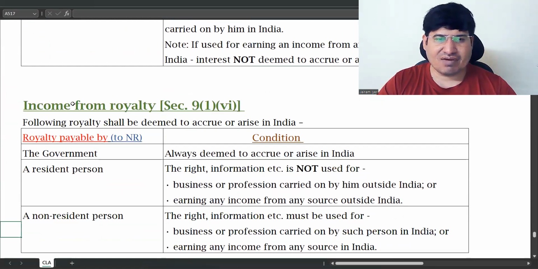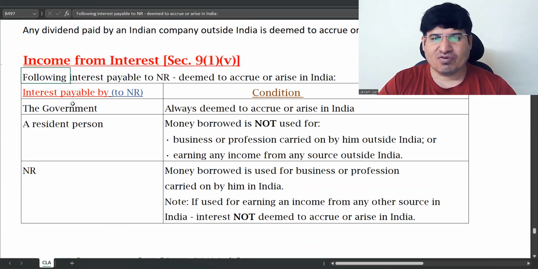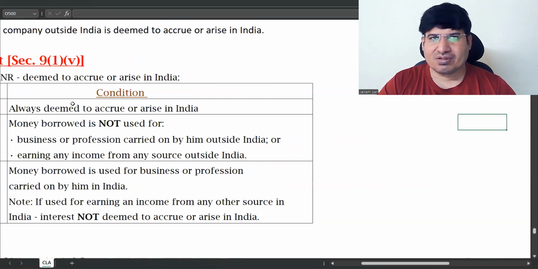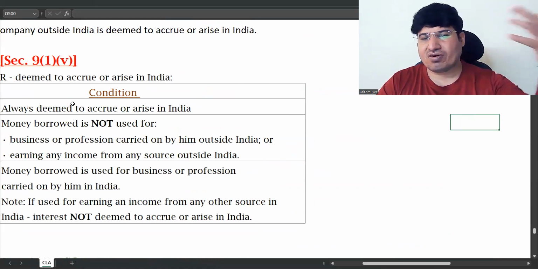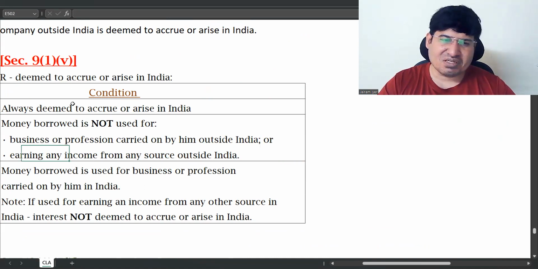Second is income from royalty. Here, how do you get income from interest? From a capital. There is a non-resident who has given a loan, and that's why this person is giving interest back. So this is very similar to that.